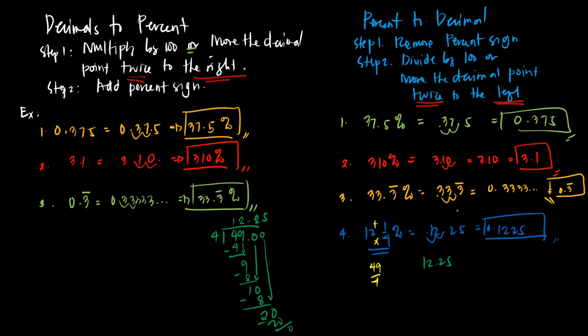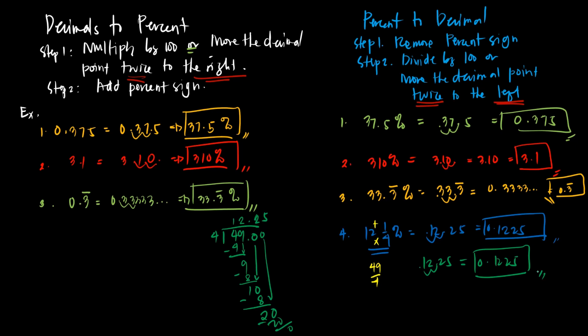So same process, the second step, you can divide it by 100 or just the easy one, move the decimal point twice to the left. So 1, 2. So you will get 0.1225. Okay, so that is decimal to percent and percent to decimal.